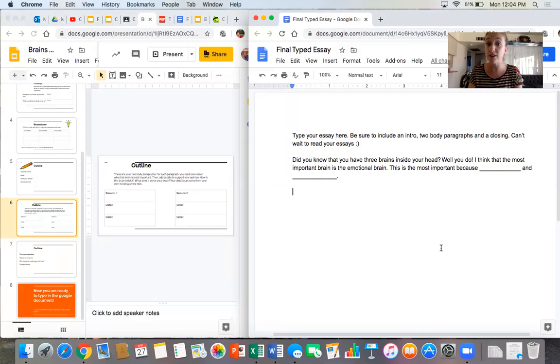Once I've typed everything and it looks beautiful and complete, I want to make sure to turn in both of my assignments so Ms. Fricks can see your outline and your final and completed essay. I absolutely cannot wait to see all the great ideas that you come up with. I know what amazing authors I have in my classroom. You guys are going to rock this. I can't wait. See you soon.